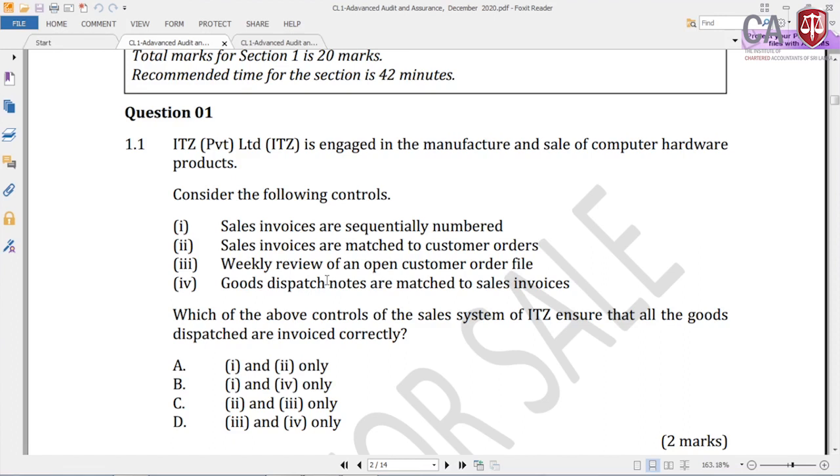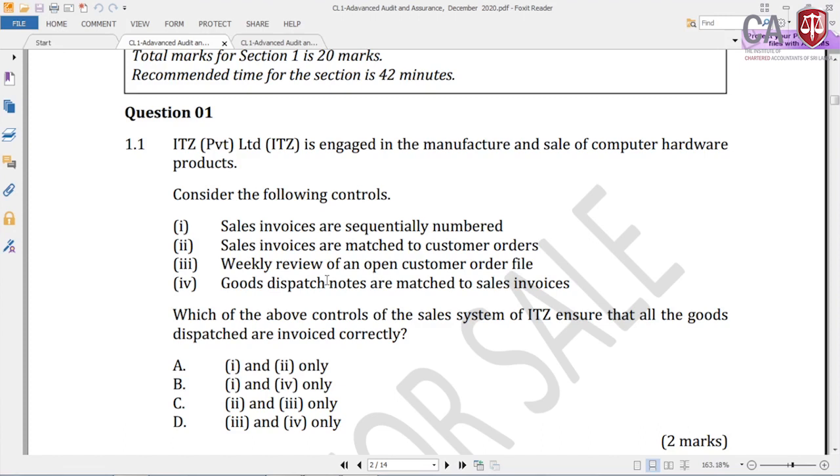So there are 4 controls given. Sales invoices are sequentially numbered, we know this is a good control. Sales invoices are matched to customer orders. Weekly review of an open customer order file. Goods dispatch notes are matched to the sales invoice. There are 4 nice controls given. This is a hardware company, an IT company, a private limited company. Which of the following controls of the sales system of ITZ ensure that all the goods dispatched are invoiced correctly?